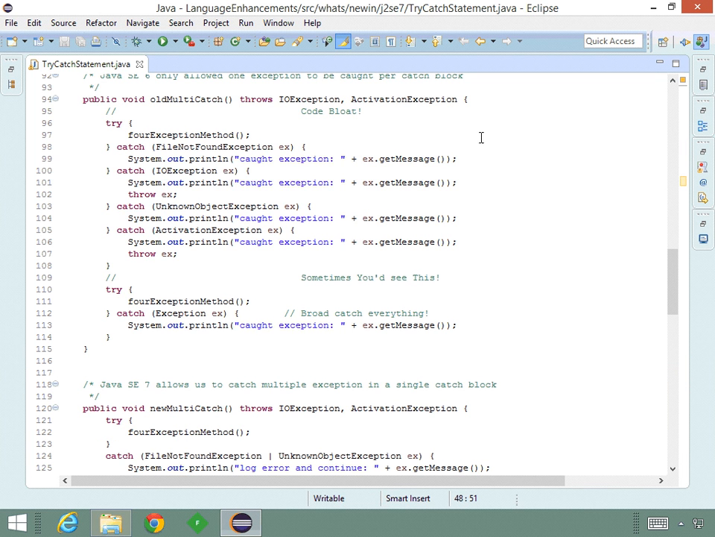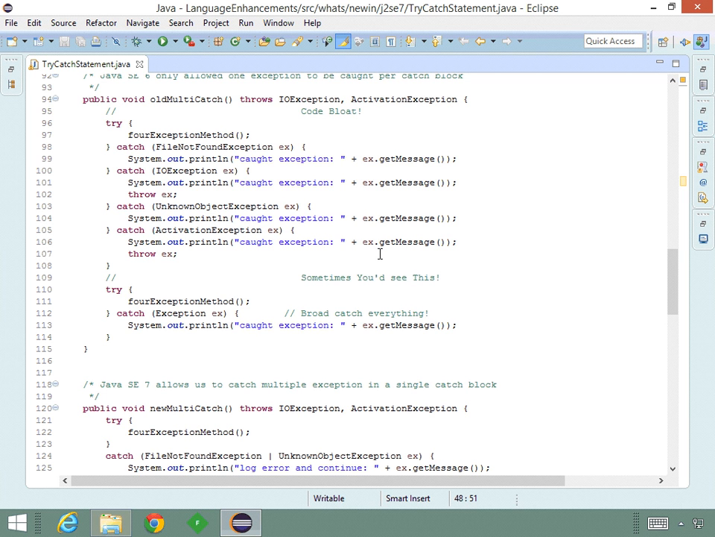The old multi-catch method here shows how we caught exceptions in Java SE6. We were only allowed 1 exception be caught per catch block. This was an issue because we needed multiple catch blocks, even if we were doing the same thing in each one. You can see here, FileNotFoundException and UnknownObjectException just print out the exception, while IOException and ActivationException print out the exception and then rethrow it.